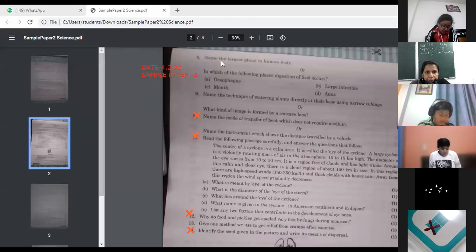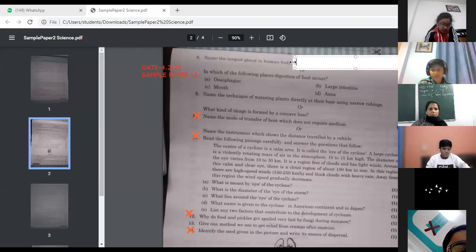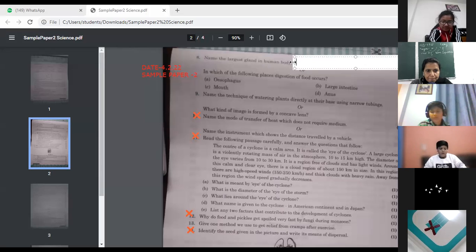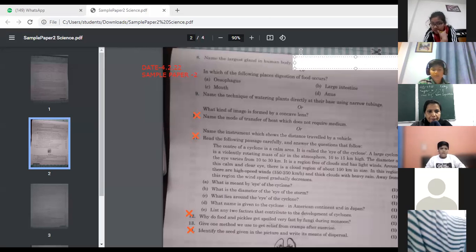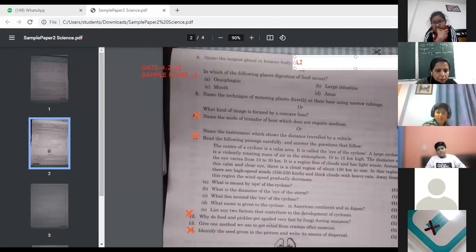Okay, let's continue with question number 8. Name the largest gland in the human body. Kindly raise your hand and answer. Which is the largest gland? Yes, Mahi, do you know the answer? No, ma'am. Okay, anybody else? Largest gland in the human body. Ma'am, liver. Yes, it is written in your book even. Liver.